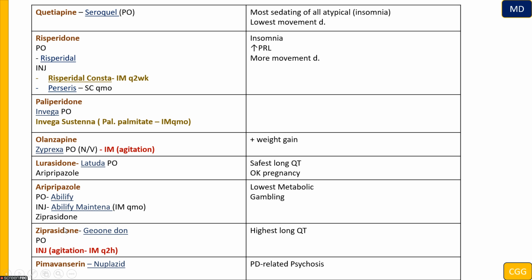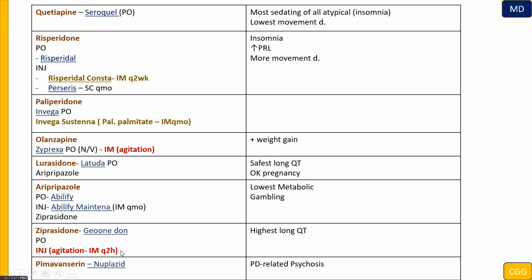Also, ziprasidone. Ziprasidone, as I mentioned, along with olanzapine, are going to be used in an agitated patient, as well as haloperidol. But ziprasidone is the highest to cause long QT, so it's not a good idea to use it if the patient has a cardiac problem.